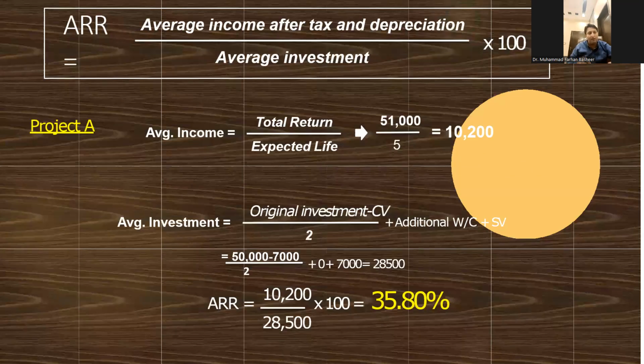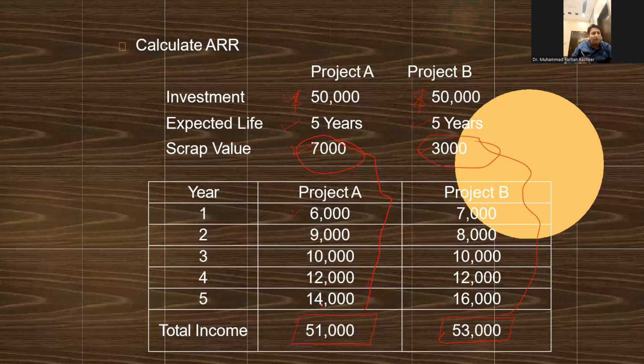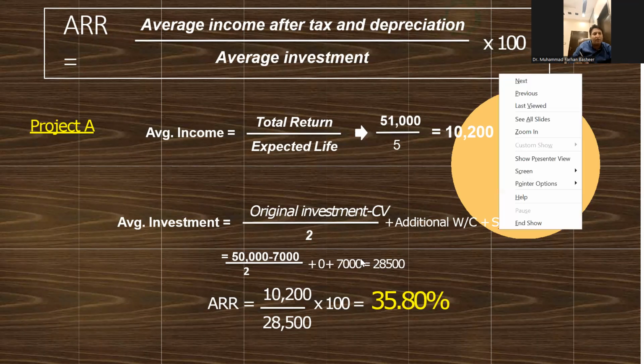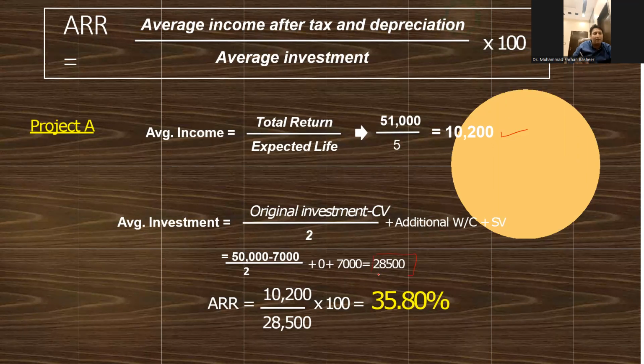Now let's solve it. The formula for average income remains the same. The total return for project A is 51,000 and life is 5. So it is 51,000 divided by 5, which is equal to 10,200. And for average investment, the original investment was 50,000. Scrap value was 7,000 for project A, and additional working capital is 0 and scrap value again is 7,000. Solving for this, we will get 28,500.